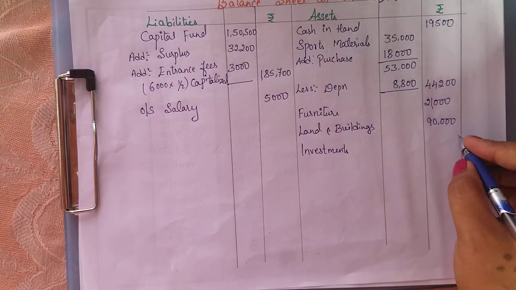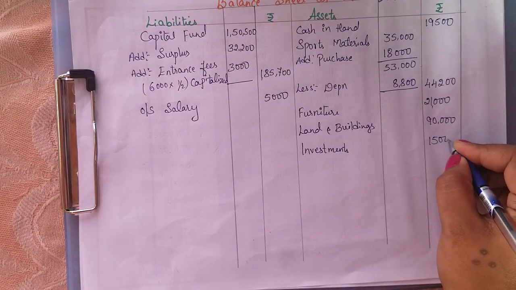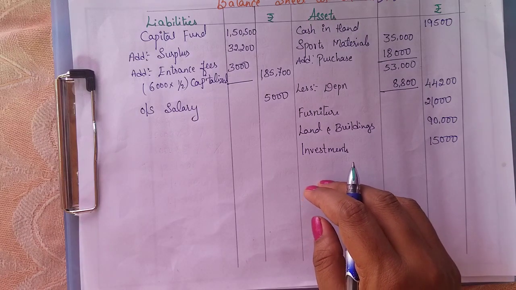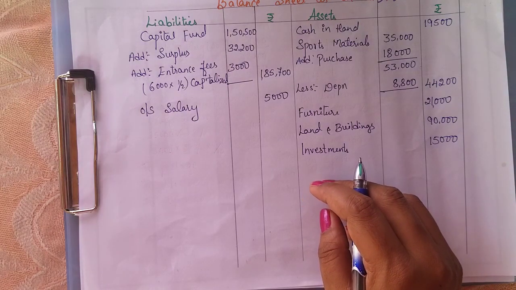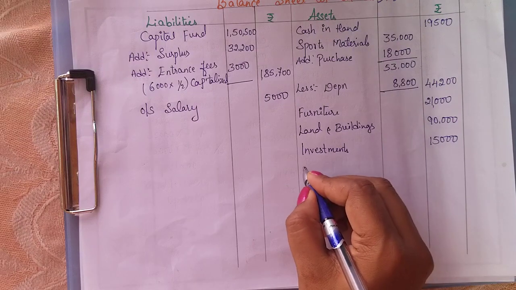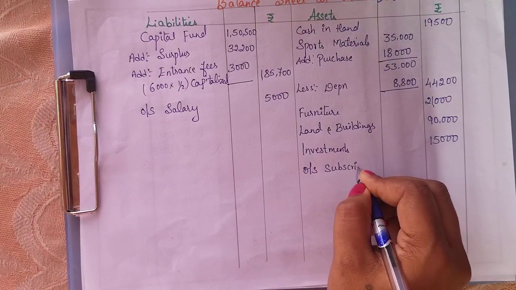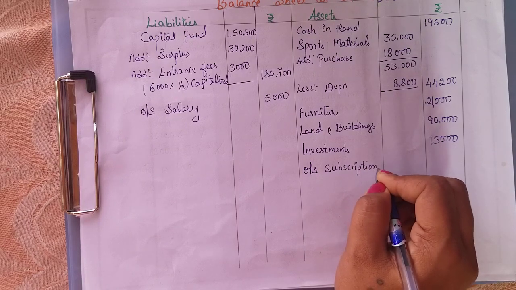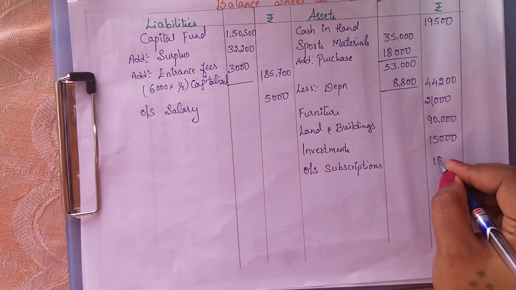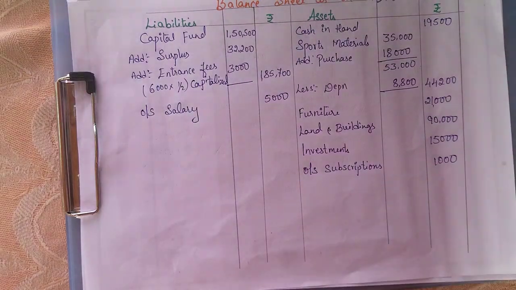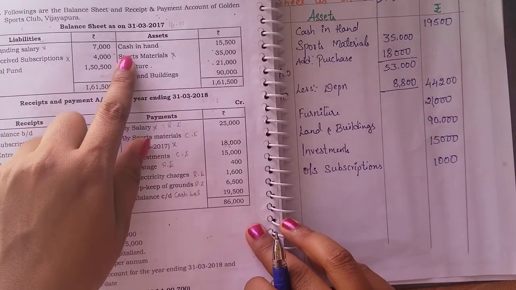The investments they have made are 15,000. And there is one adjustment, outstanding subscription. Outstanding subscription is an income for us, so we write it on the asset side. It is given in the adjustment: outstanding subscription 1,000.